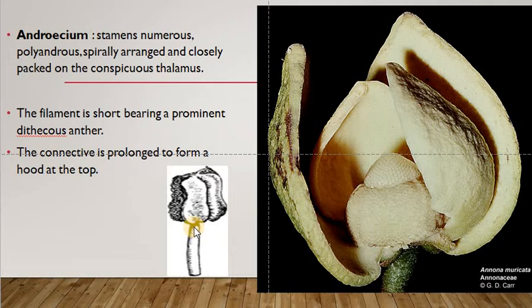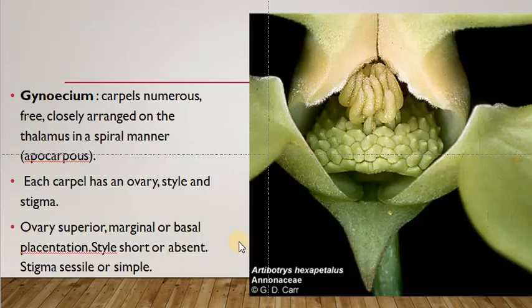The connective is the tip of the stalk of the anther filament which fixes the anthers together, and this connective is very stout, fleshy, and has formed a hood-like structure. And this is the androecium, and these are the carpels. Gynoecium or carpels are many. They are free, closely arranged.